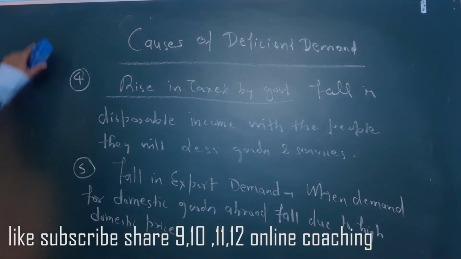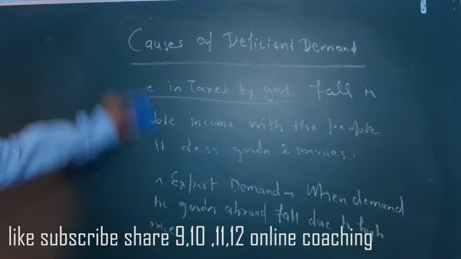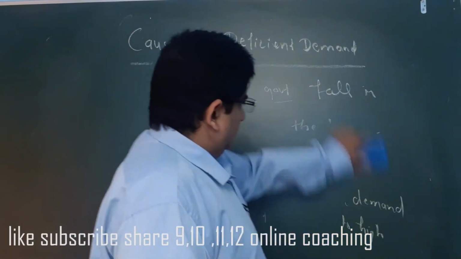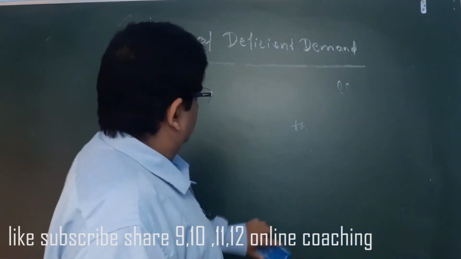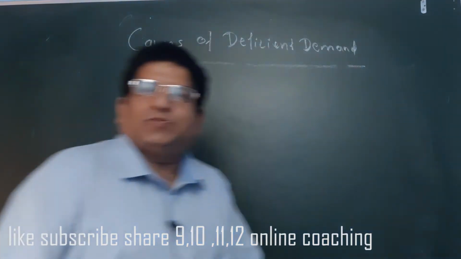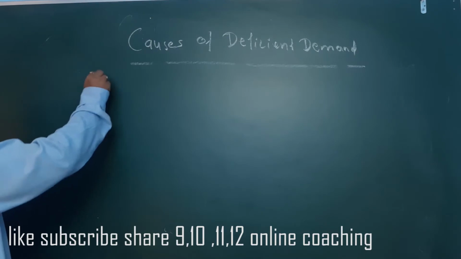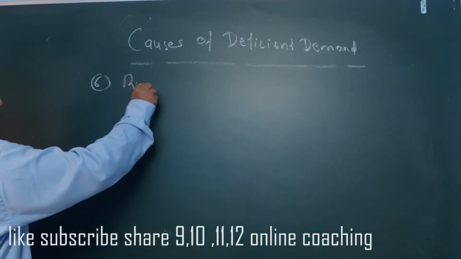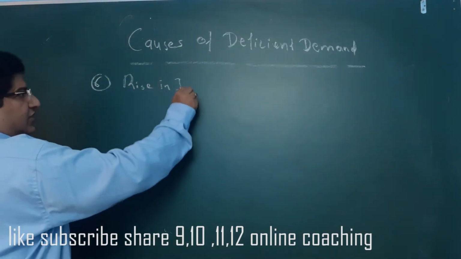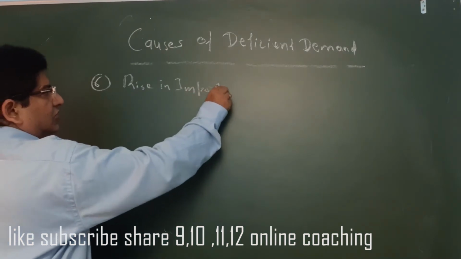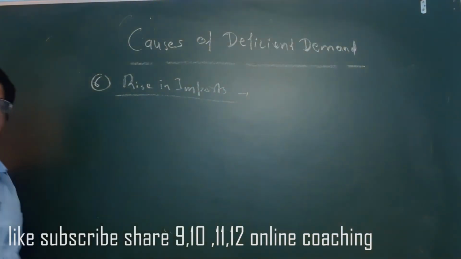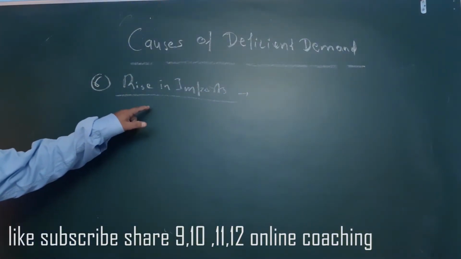Now come to the sixth point, that is a rise in import. So when there is a rise in import, what will happen? When international prices are lower than domestic prices, then there is a rise in import.